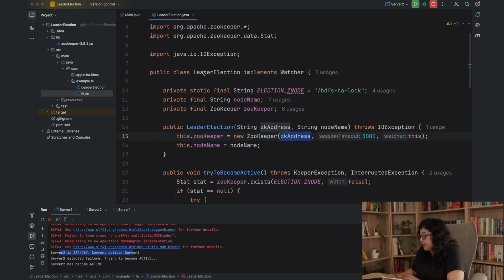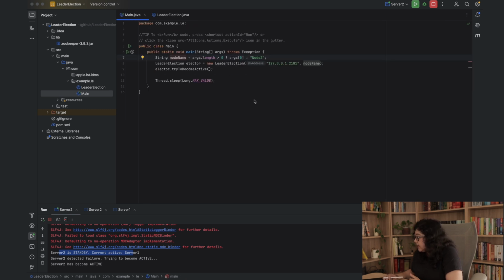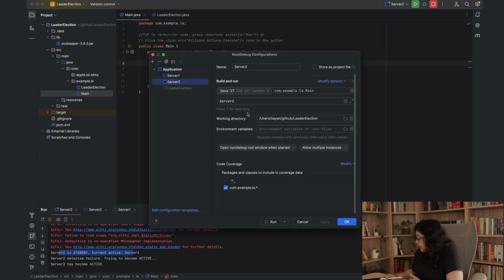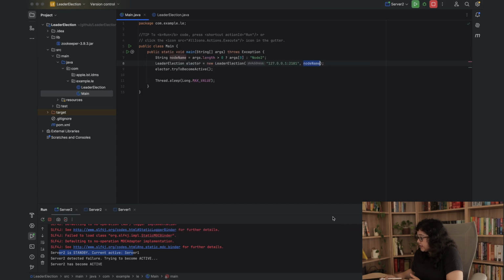So here we have the leader election class, which is implementing the interface Watcher. So now it is ready to receive notification from Zookeeper. Now in the constructor we can see that the client is trying to connect to Zookeeper, and here we are passing the ZK address, which is the address where Zookeeper is running. If you go to the main class, then we will see that our Zookeeper is running on localhost at port 2181. Along with the ZK address, we are also passing the node name, which is the CLI argument that we are passing.